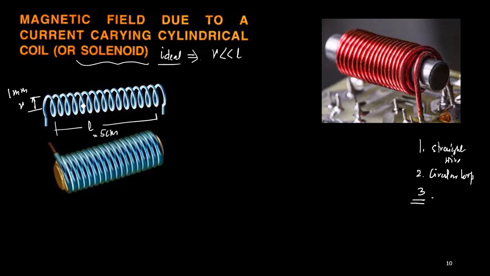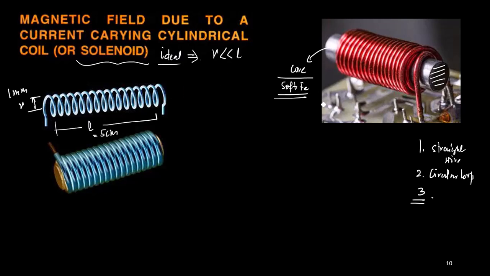Now for this ideal solenoid, the wire cannot be placed in this manner, so you put some kind of material inside, and on that material you hold the wire. That material placed inside the solenoid is known as a core. The core is made up of soft iron.